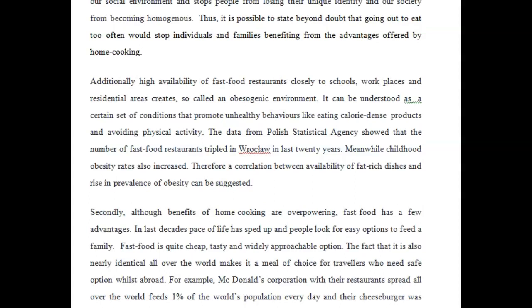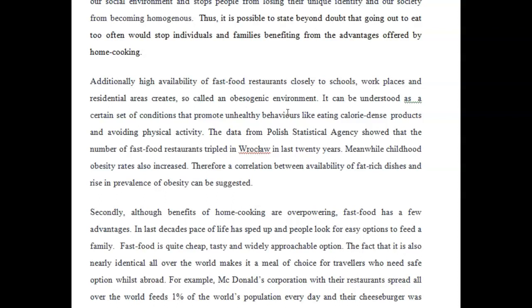"Additionally, high availability of fast food restaurants close, not closely, close to schools, workplaces, and residential areas creates a so-called obesogenic environment." You put a dash here. What's going on here? "It can be understood as a certain set of conditions that promote unhealthy behaviors like eating calorie-dense products and avoiding physical activity.